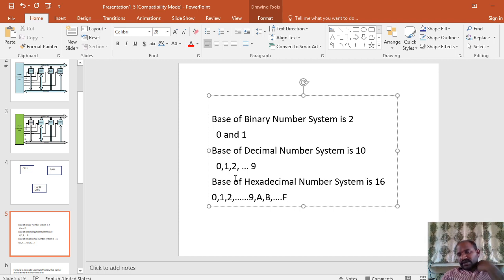Now, with these many types of number systems, we are mostly concentrating on the binary number system and the hexadecimal number system.